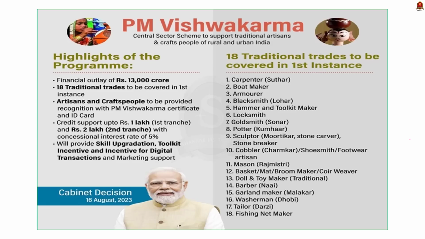See, under this particular scheme, the artisans and craftspeople will be provided recognition. The recognition is provided through PM Vishwakarma certificate and ID card. In addition to this, the artisans and craftspeople are provided with a credit support of up to 2 lakh rupees. Note that the credit will be provided with a concessional interest rate of 5%. Apart from this, the scheme will provide skill upgradation, toolkit incentive and marketing support to artisans and craftspeople.